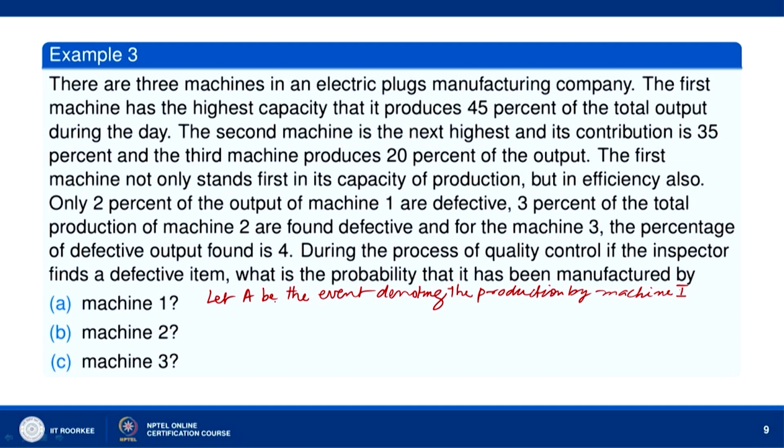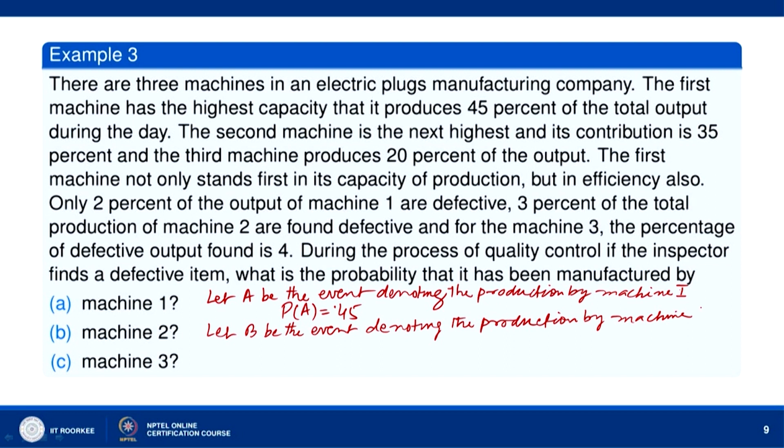So the probability of A is 0.45. Similarly, let B be the event denoting the production by machine 2. Then P B is equal to 0.35.